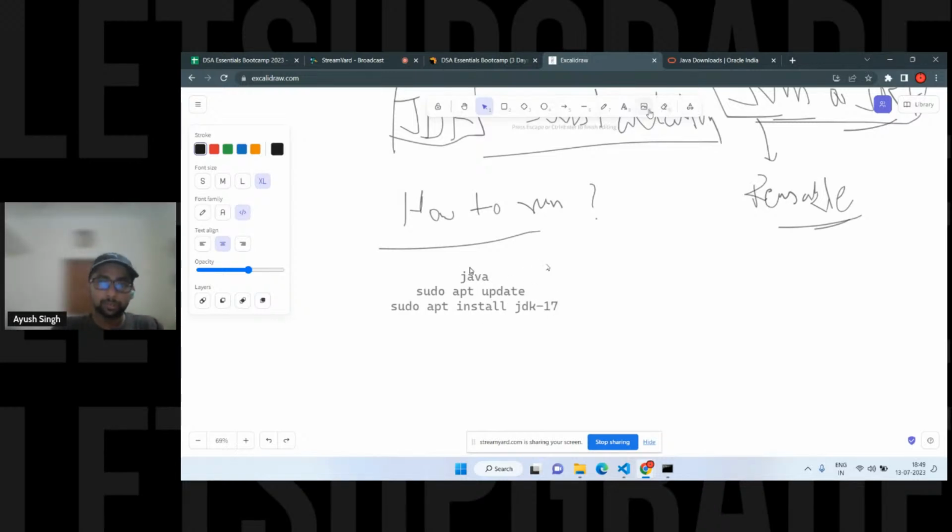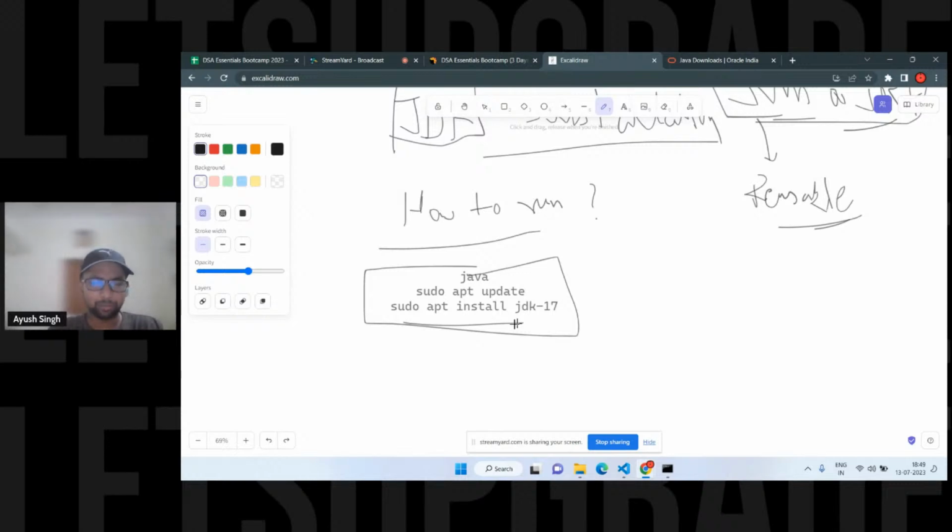This is for the Linux users, and right now I'm on Windows. I'm going to tell you about Windows completely, but this step will install Java. It will set up the environment variables. You don't have to do the environment variable things in Linux. It will automatically be handled by this, right? If you are a super user, okay, that's one of the things.